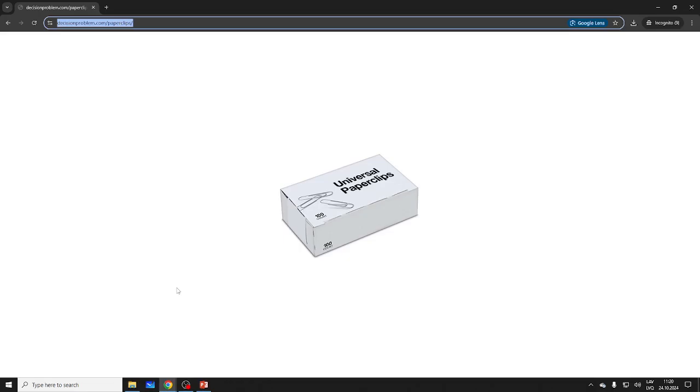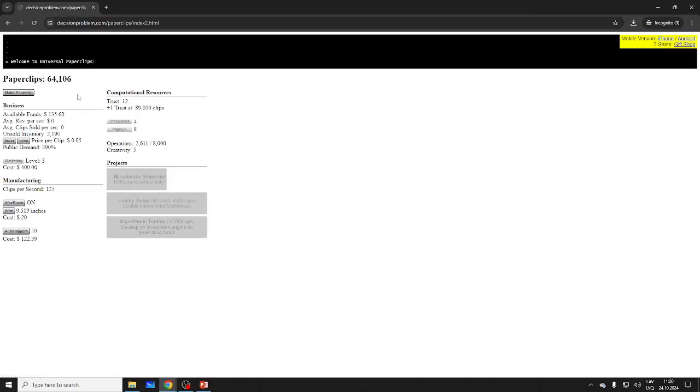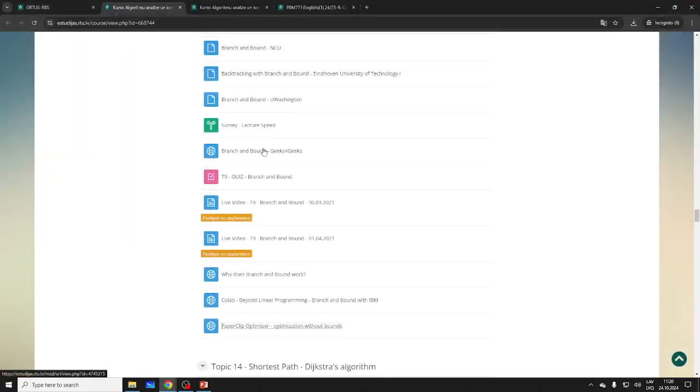It's a pretty famous game actually. It came out about 10 years ago, but still pretty nice. You start, and mine has been running for an hour. You basically make paper clips. You may have heard of this paperclip problem, and you basically try to take over the world. It starts out as a linear optimization problem. You see what price is good for selling, and you start making paperclips, and, well, things happen.